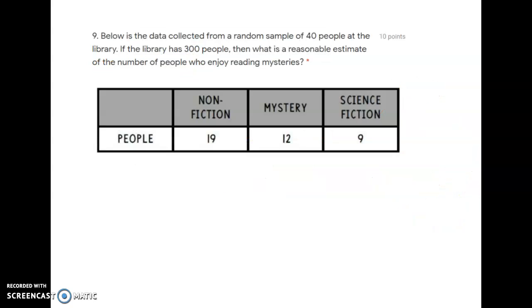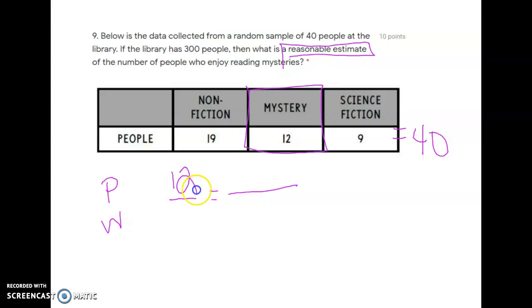Number 9. Below is the data collected from a random sample of 40 people at the library. If the library has 300 people, then what is a reasonable estimate? Estimate, there we go again, it's a proportion of the number of people who enjoy reading mysteries. So part over whole. People who enjoy reading mysteries is 12 out of 40. If there were 300 people for the total, then how many would be in our part? So it's your job to solve this proportion again, and you can go many different ways about doing this.